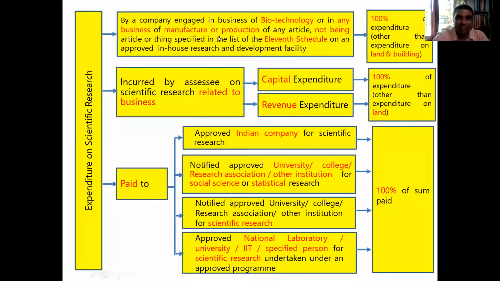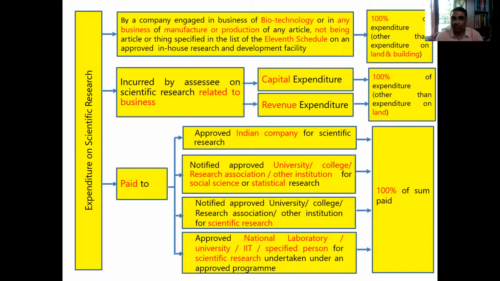So the section says manufacture or production of an article not being an article or thing specified in the Eleventh Schedule. If someone is manufacturing such things, the advantage of this section is that 100% of the expenditure incurred for this scientific research activity can be claimed. The entire expenditure, whether revenue expenditure or capital expenditure, can be claimed.